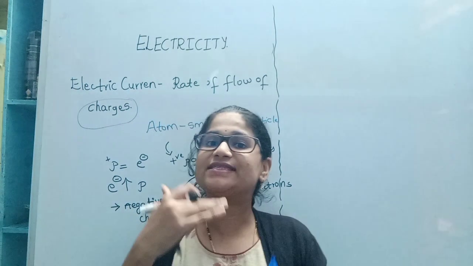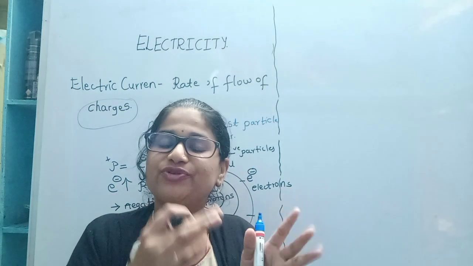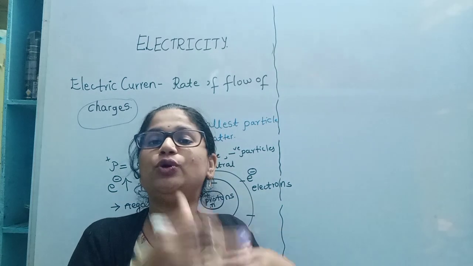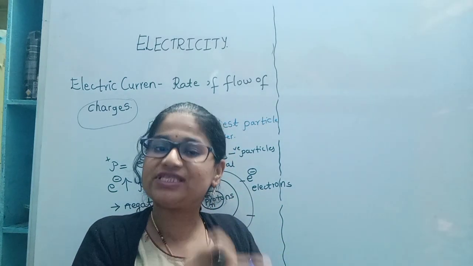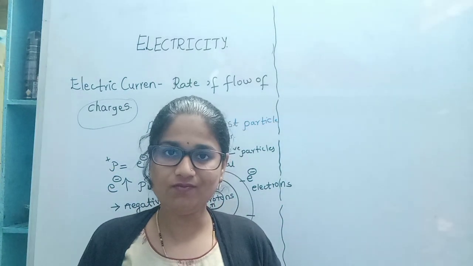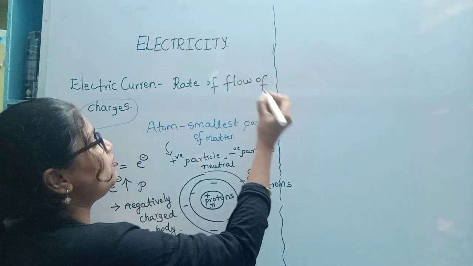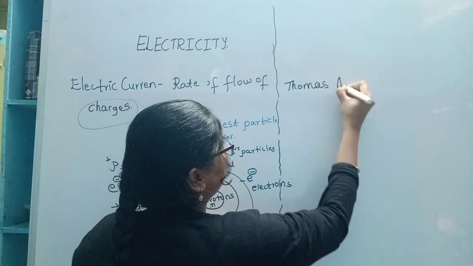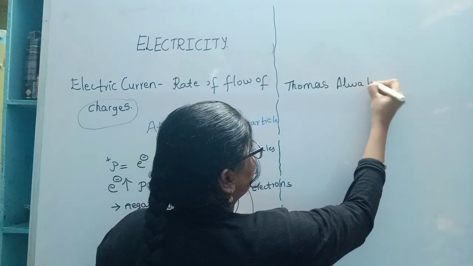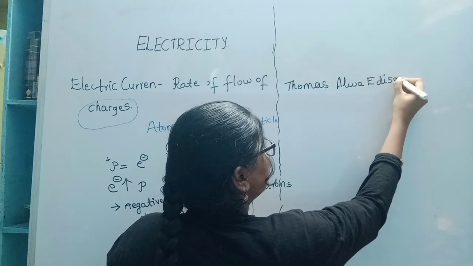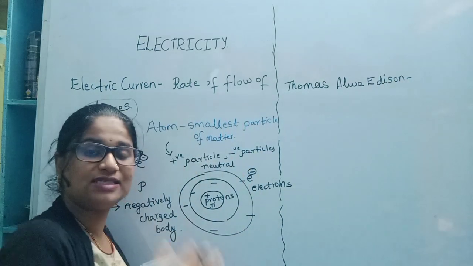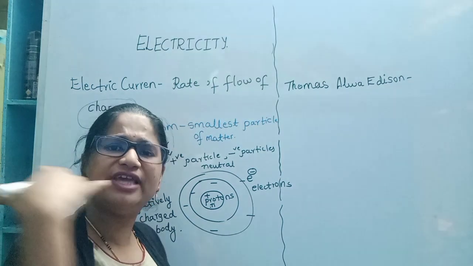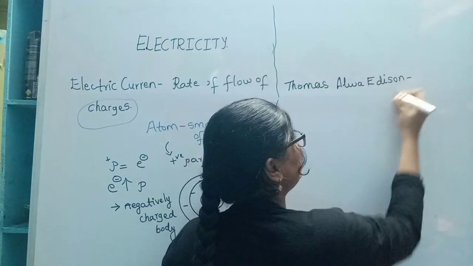After the discovery of the electric bulb, they started to learn about the electric current. The electric bulb was invented by Sir Thomas Alva Edison. Don't know how many times this person tried. He did not get success on the spot, or after 2 or 3 years. He tried for several years and he invented the electric bulb.